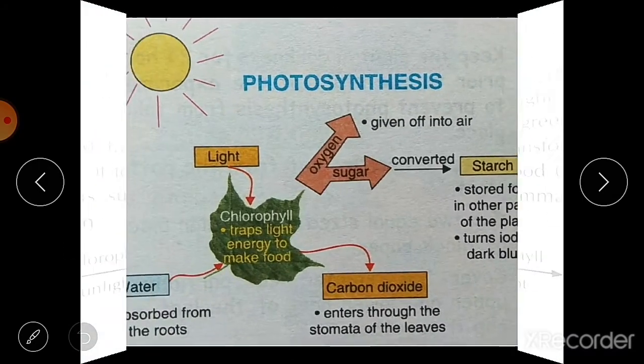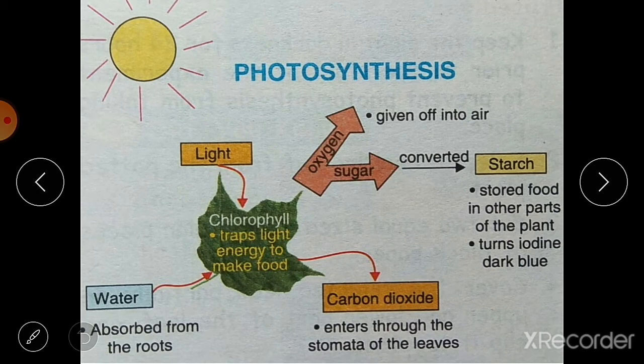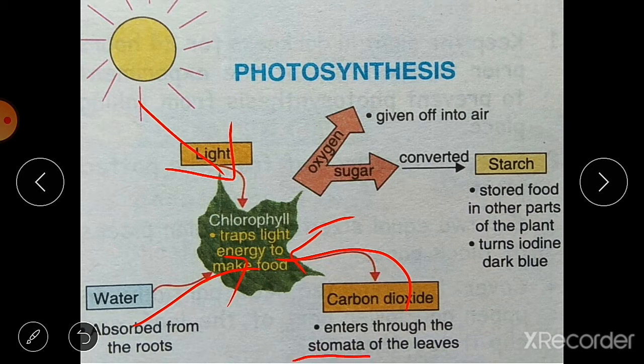Okay, you can see the pictorial representation of photosynthesis. This is the leaf where photosynthesis is carried out. Chlorophyll taps light energy to make the food. Whatever sunlight is there is trapped by the chlorophyll. Then water is absorbed by the roots, and carbon dioxide enters the leaf through the stomata. Stomata are the small openings on the lower side of the leaf.